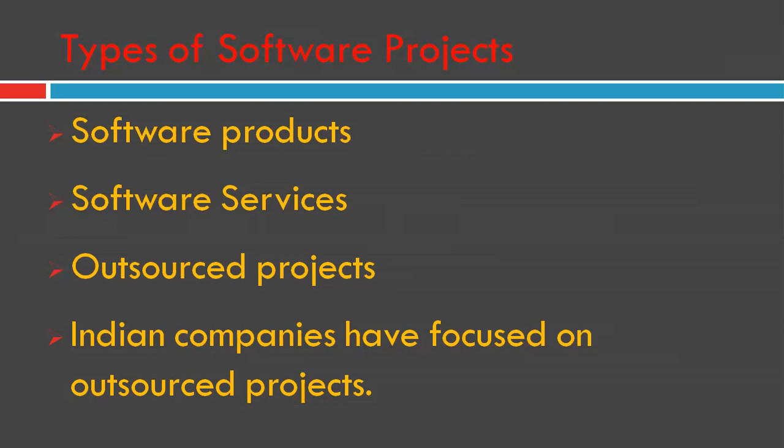Till recently, the worldwide sales revenue of software products and services were evenly matched. Here, the service segment has been growing at a faster pace due to the advent of application services provisioned on cloud computing. So this is the basic and main reason why the Indian companies have focused on outsourced projects.